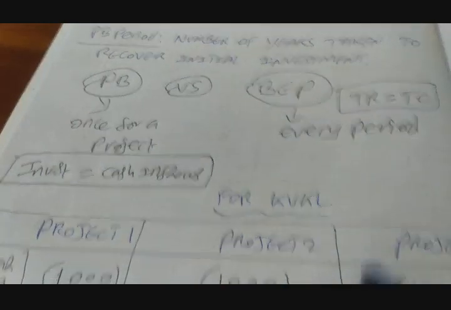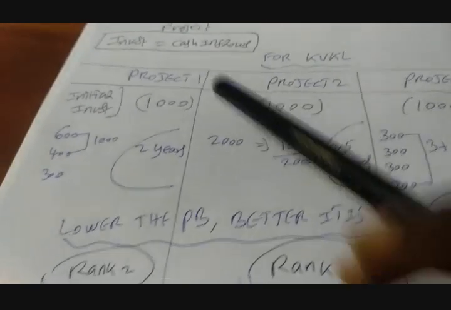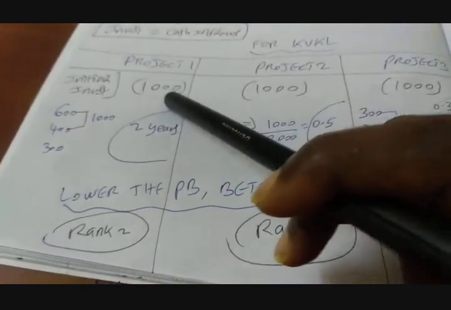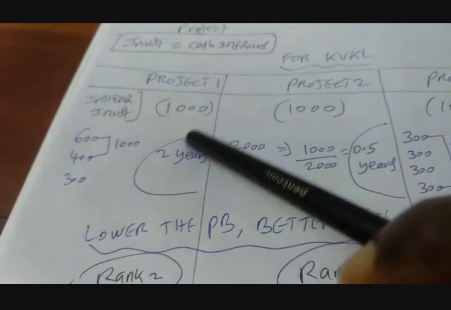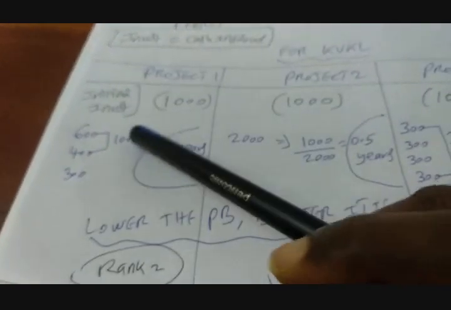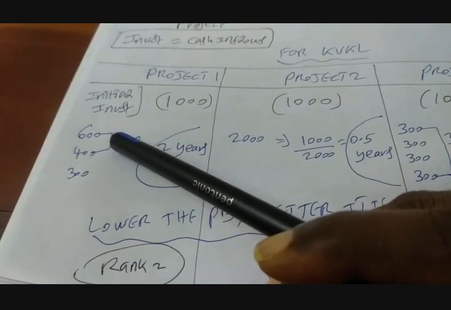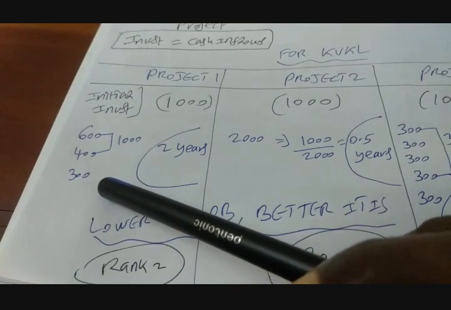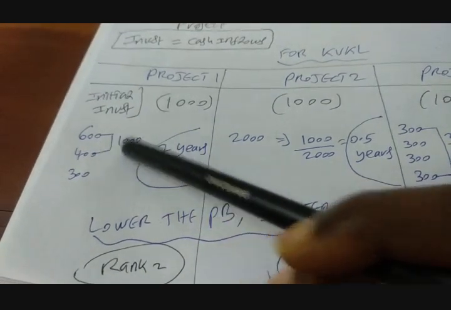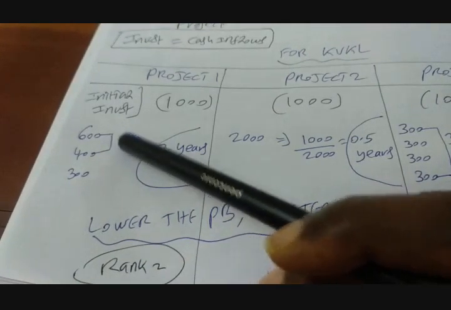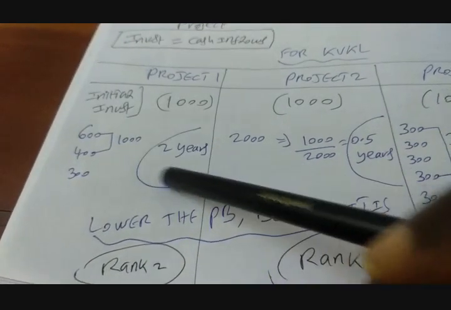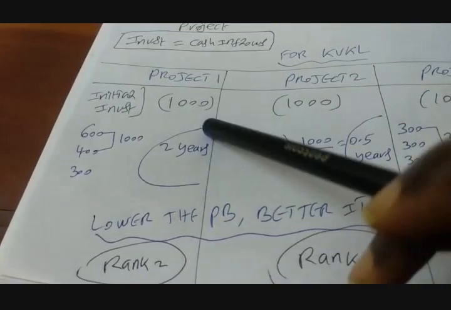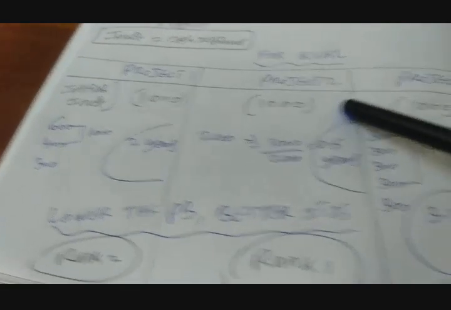So I take you to the computation now. Project 1, project 2, project 3. For project 1, the initial investment is INR 1000 crores written within brackets, which means money is going out. It gives cash inflows over 3 years at the rate of 600 crores in year 1, 400 crores in year 2, 300 crores in year 3. So simply go for cumulative cash inflows. 600 crores plus 400 gives us 1000 crores exactly in year 2. So the payback period for project 1 is 2 years. Let us go for project 2.